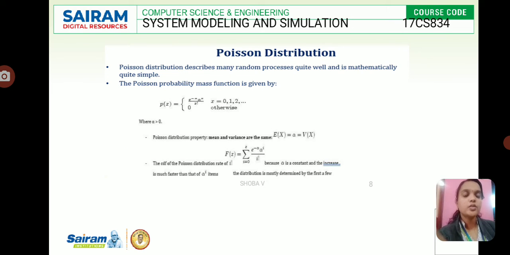And the Poisson distribution. This describes many random processes quite well and is mathematically quite simple. The mass function they have given here is e power minus alpha, alpha power x by x factorial. And a Poisson distribution property is that the mean and variance are the same. Here alpha is a constant, and the CDF of the Poisson rises quickly, because x factorial grows much faster than alpha power x, so the distribution is mostly determined by the first few values, because it's a random process. Thank you.